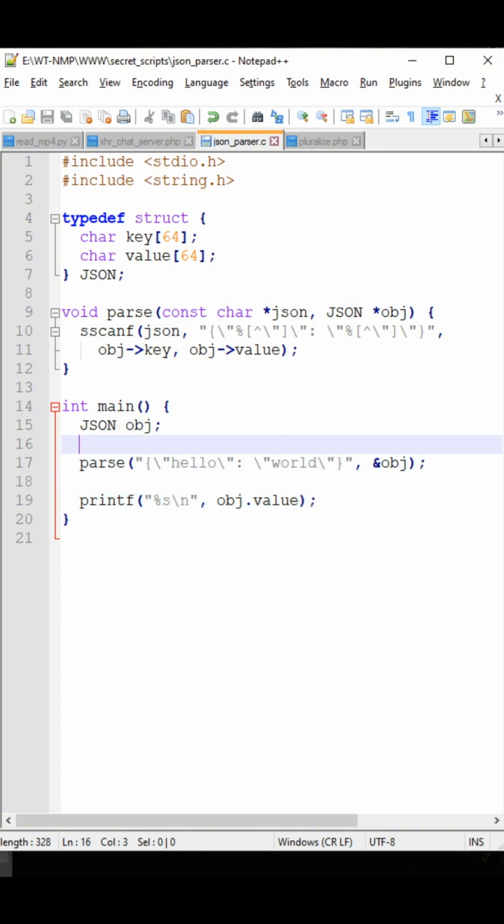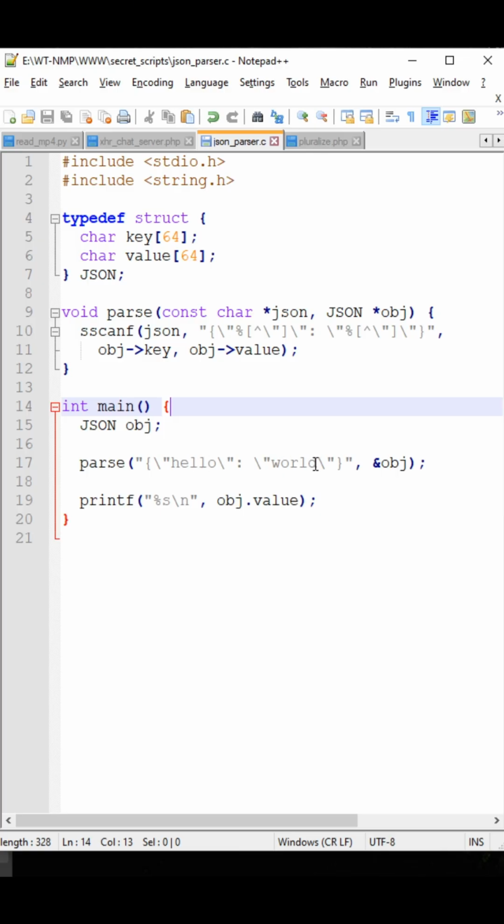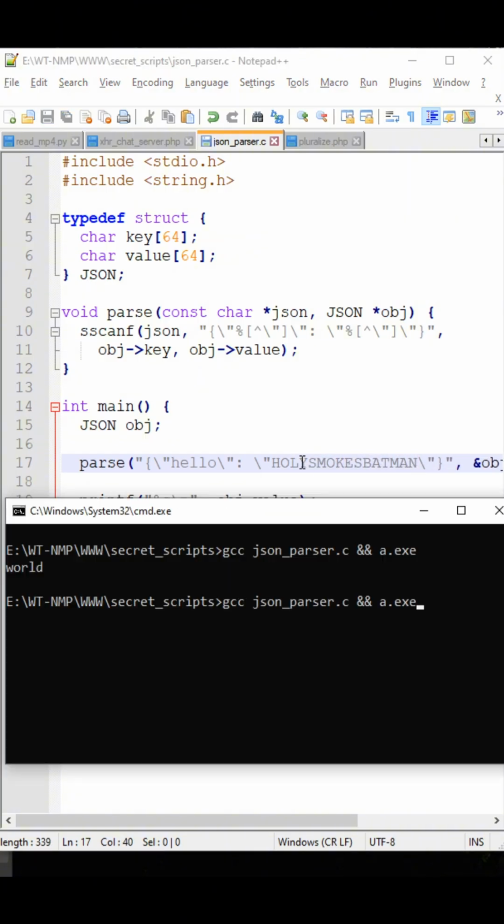So let's save that puppy, come down here, gcc JSON parser.c, and then a.exe. We got it! This is epic. So we can parse any JSON right here, and we just do holy smokes, Batman. Let's see if that works. Let's go.